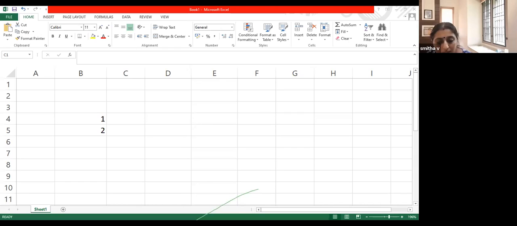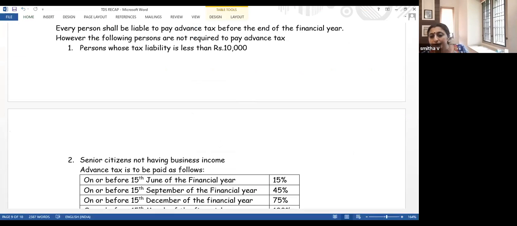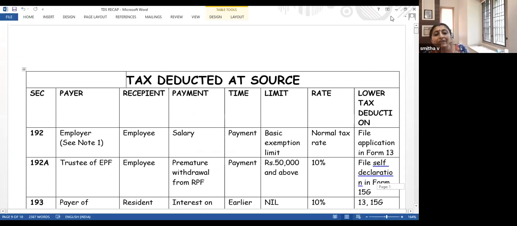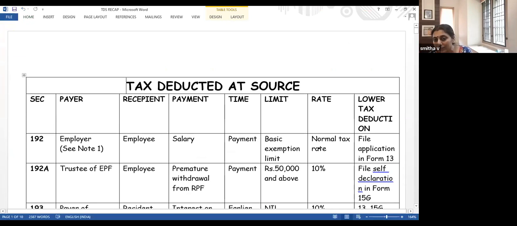So I have tried to make it as simple as possible. The TDS, I have made a tabular presentation of the various sections on which TDS is to be deducted.